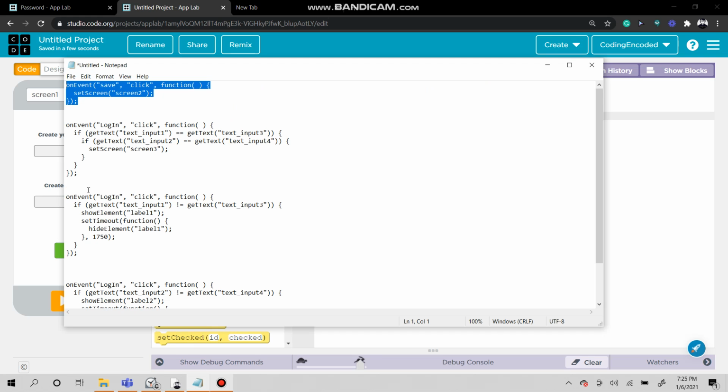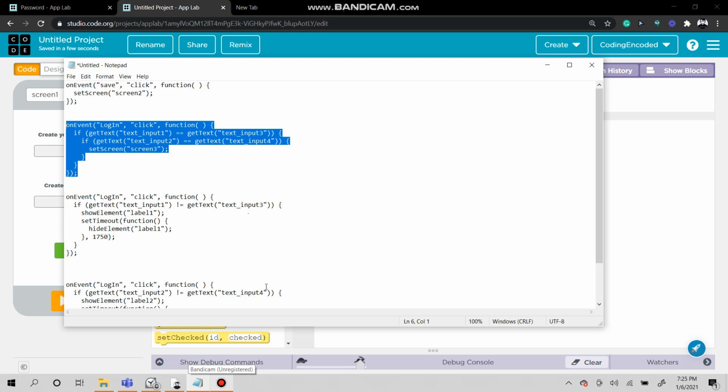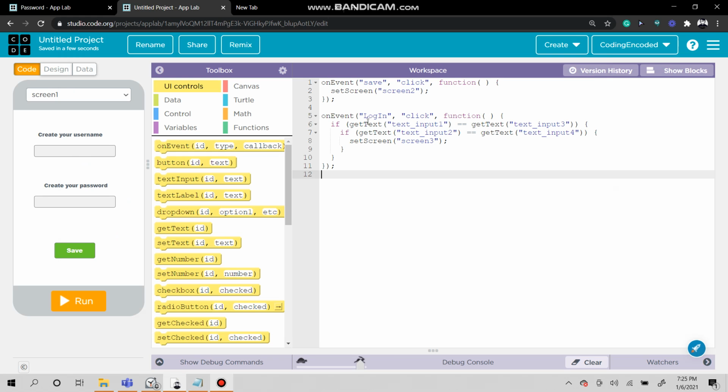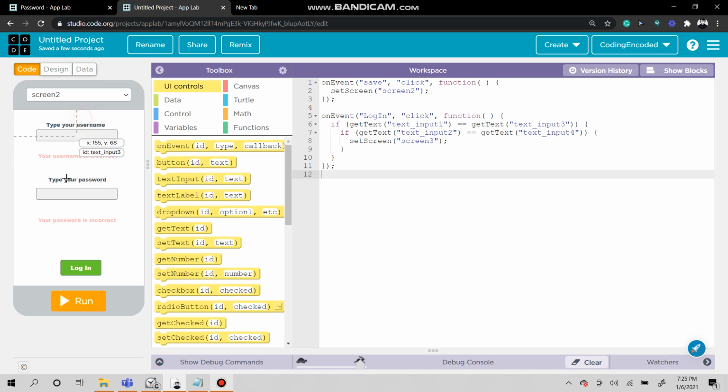Now let's get to this part right here. Let's highlight that. Feel free to pause anytime if you need to catch up on anything. Now on event login, where is that button? It's right here. When you click on that, you do an if statement.